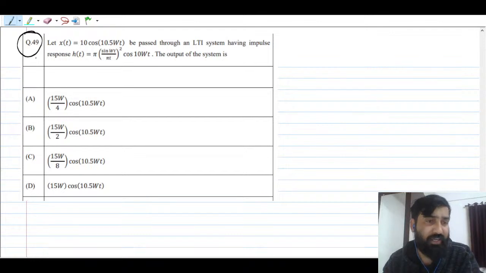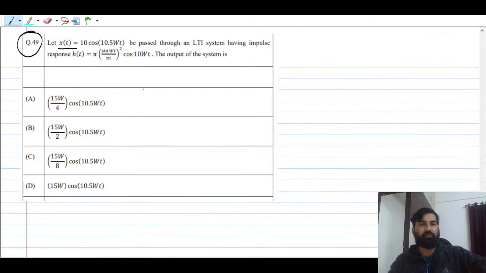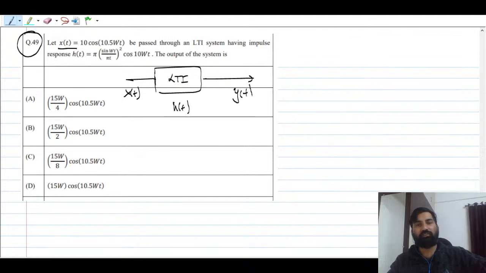Now question number 49, what they are asking again. They have given an input x of t, it is an LTI system, and it is passed through some system. What is the output they are asking?